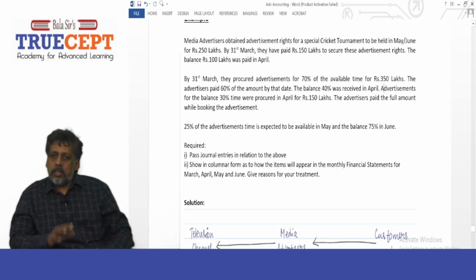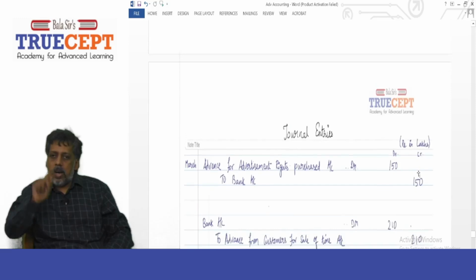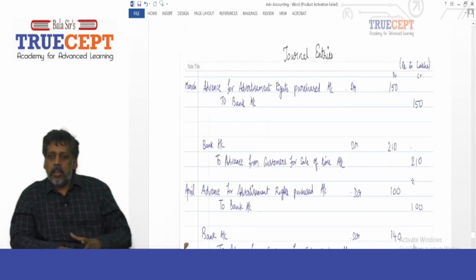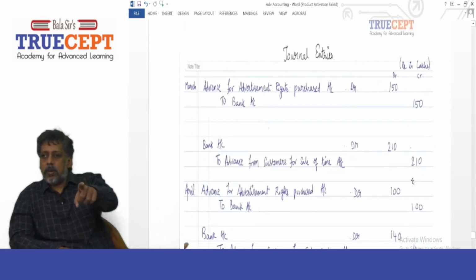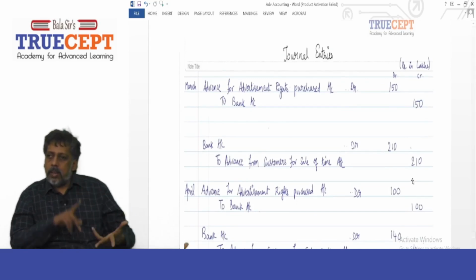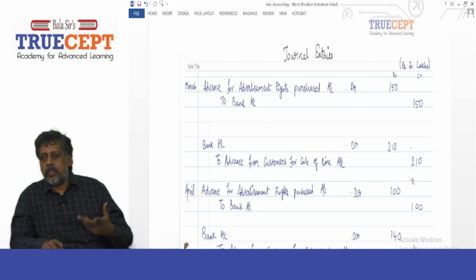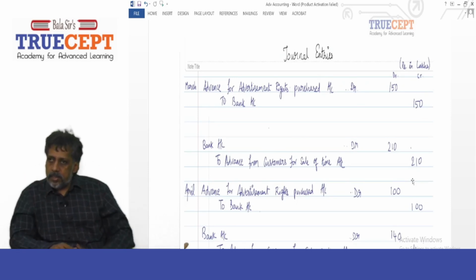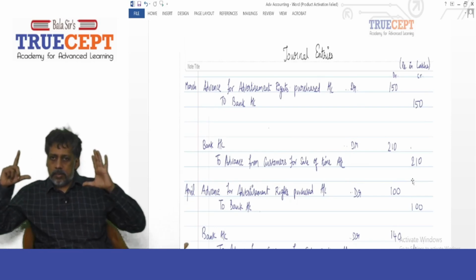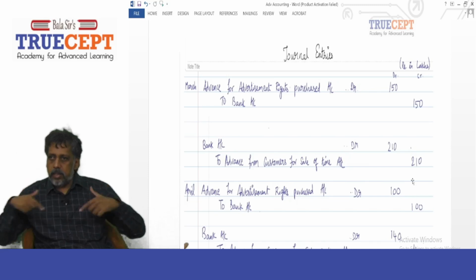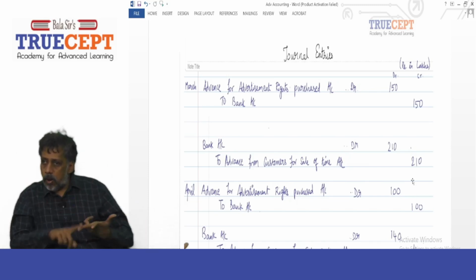Now see the entries. In the month of March, the first entry, for the 150 lakh that you paid to me, is like advance paid to suppliers, because I am going to supply the minutes, the time, to you people only in the month of May and June.